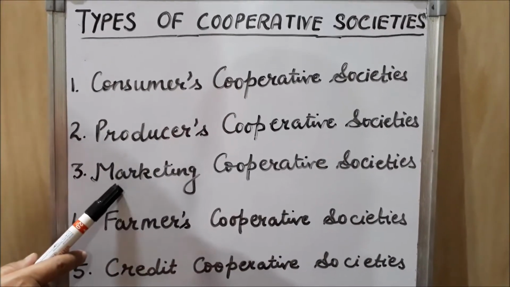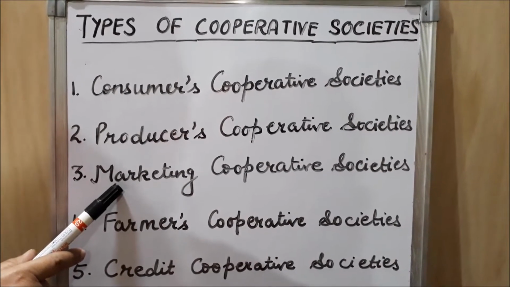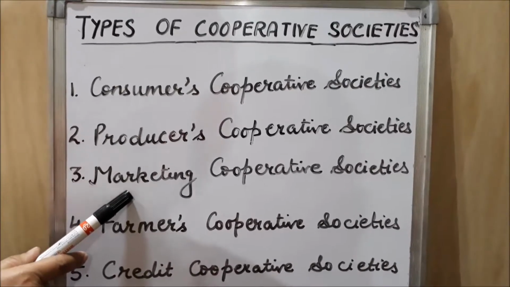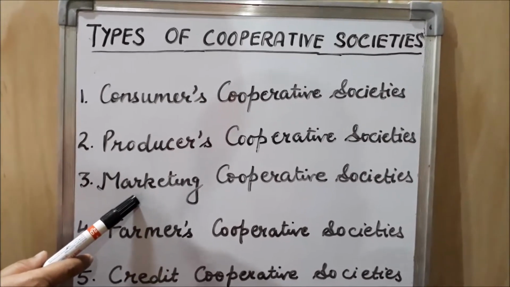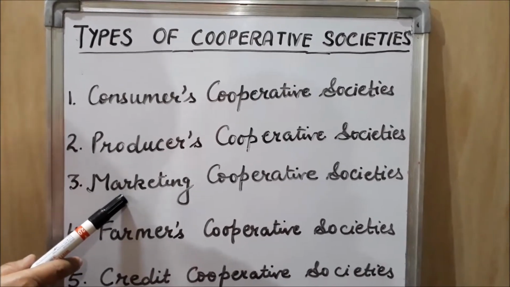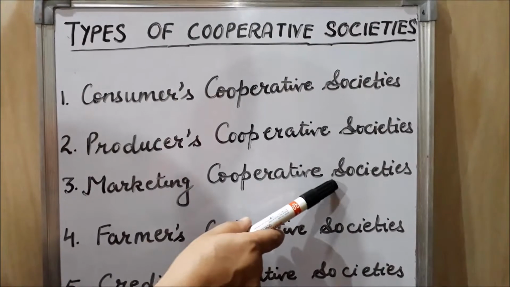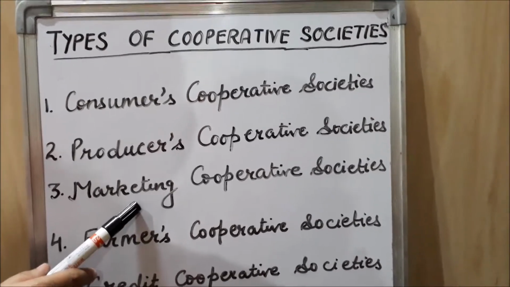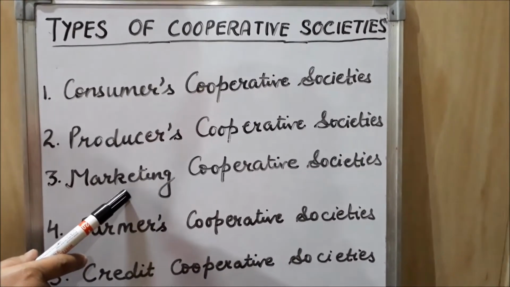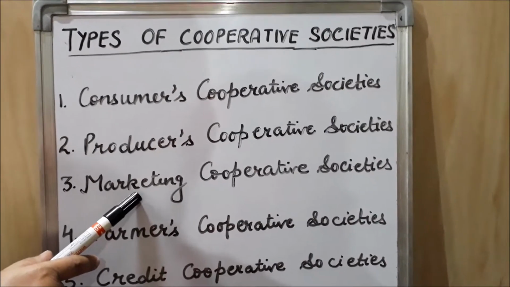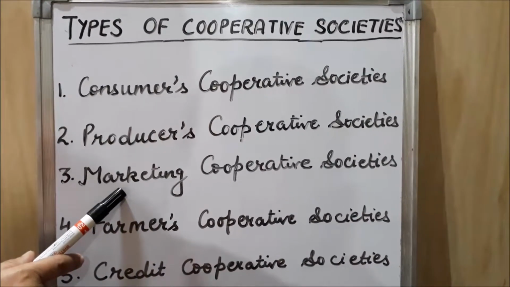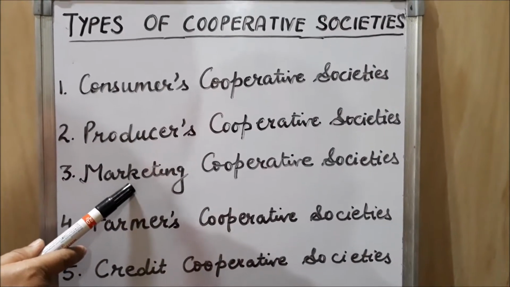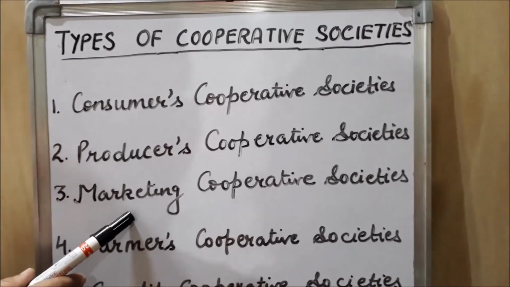So students, these societies are also formed by producers who are facing problems in marketing the goods manufactured by them. Marketing means selling the goods manufactured by them. So these marketing cooperative societies pool their output, meaning collect their output, and perform all the marketing activities of transportation, packaging, warehousing, handling, grading. All the marketing activities are done by these societies, and they work for selling their goods at fair price in the market.